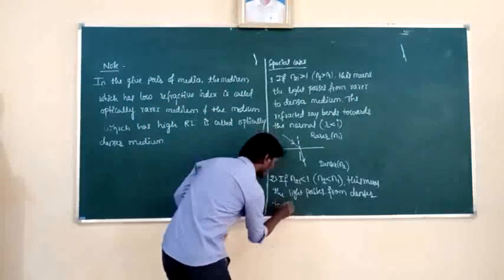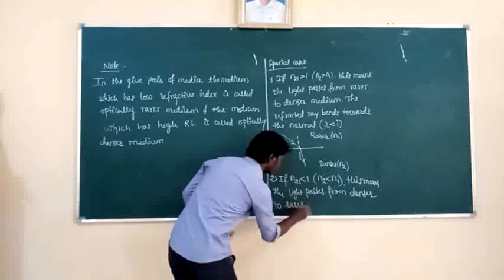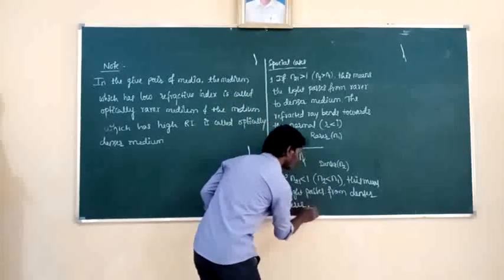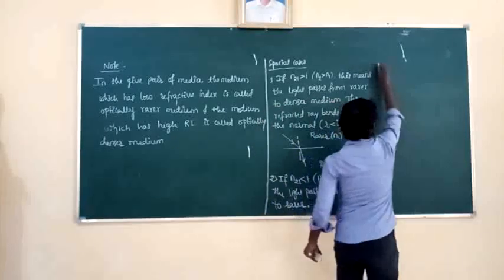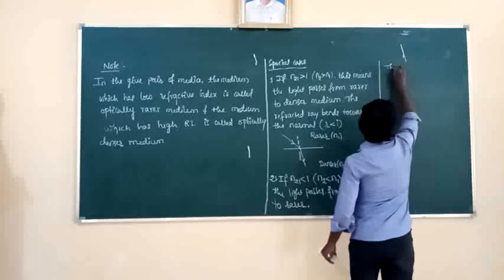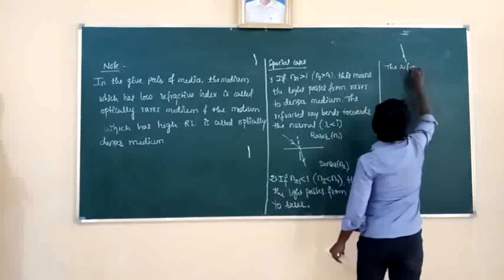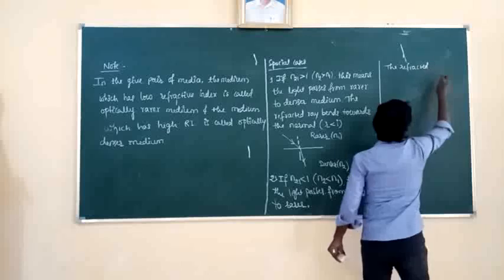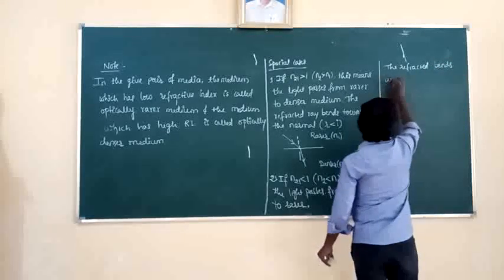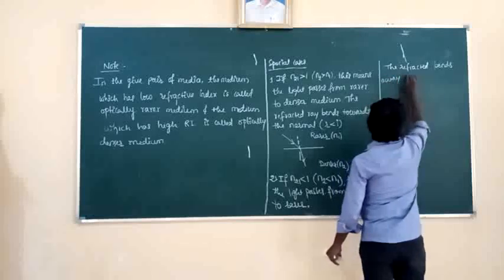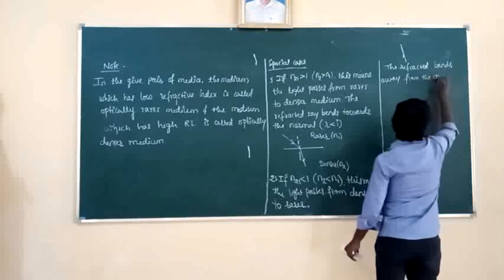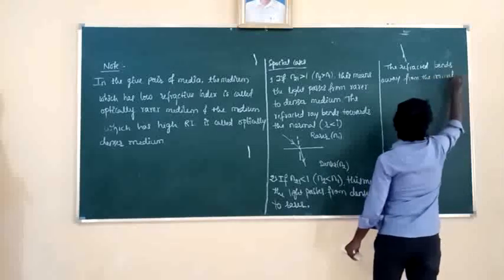So from denser to rarer, the refracted ray bends away from the normal. Then the angle of refraction is greater than the angle of incidence.